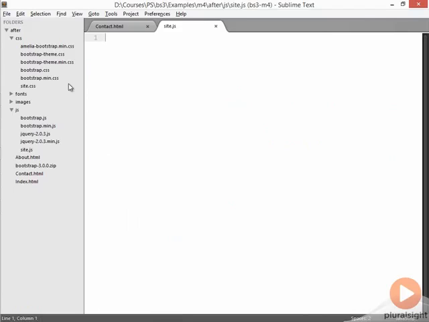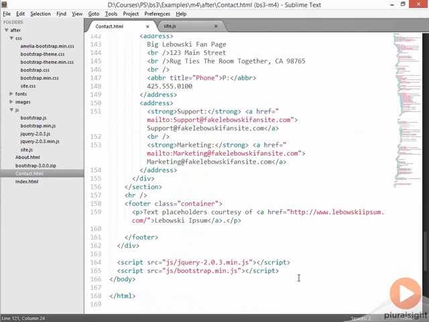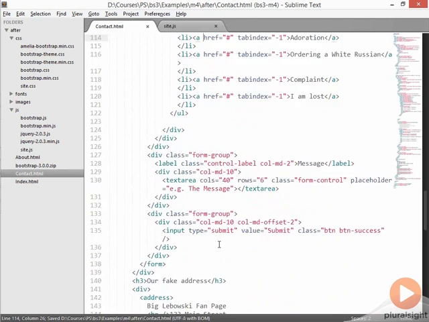You might want to create one per page, depending on what you're doing, but this will be a place where all of our little JavaScript parts of our Bootstrap implementation will live. And in fact, we are going to need it on each of the pages, but I'll go ahead and just add it here to our contact page, since this is the first place we're actually going to need it.